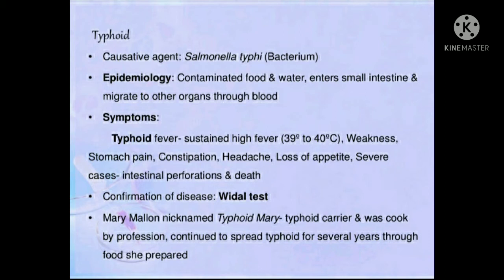So how can you confirm that the patient has typhoid? The confirmatory test for this disease is the Vidal test. You have to memorize that the test for typhoid is the Vidal test. Mary Mallon was nicknamed Typhoid Mary, means this disease was carried by Typhoid Mary. She was the first carrier of this disease.